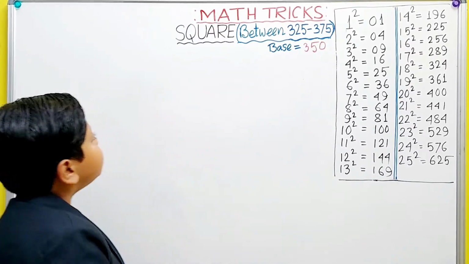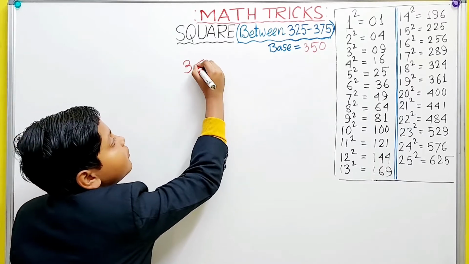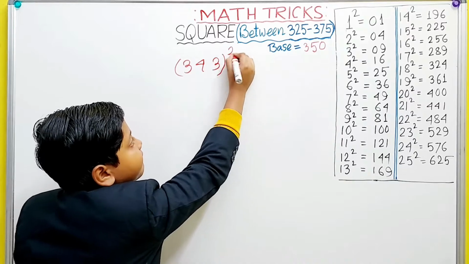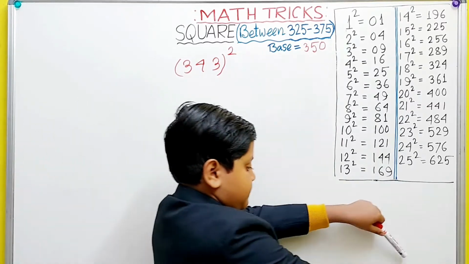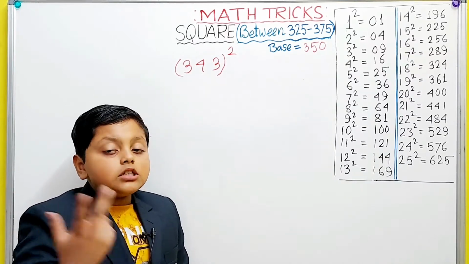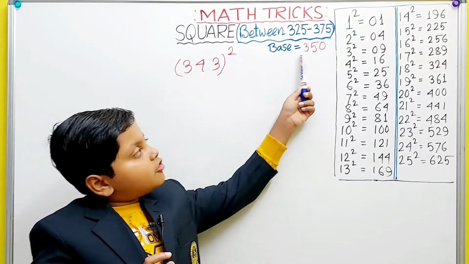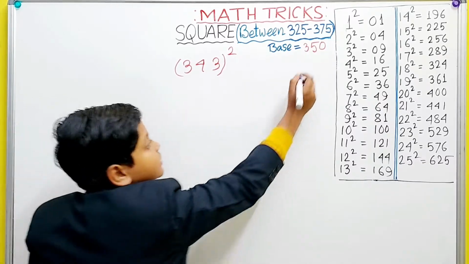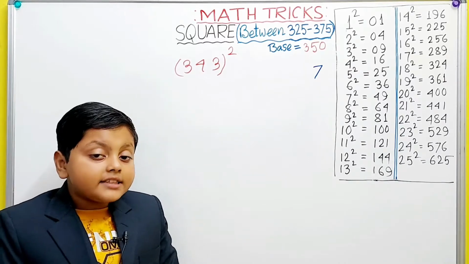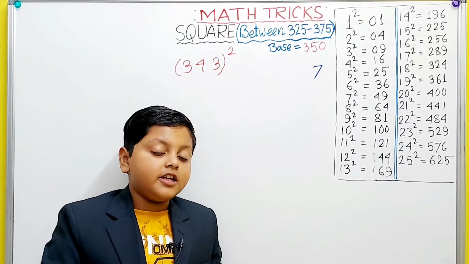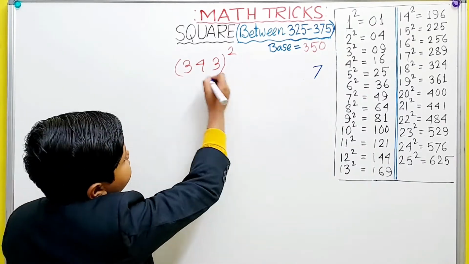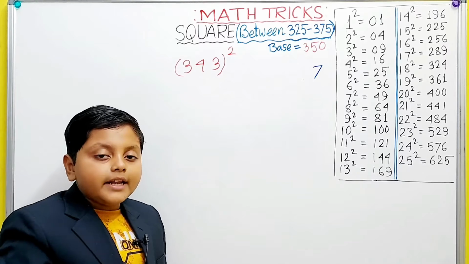Let's say 343. At first, how much is it smaller or greater than 350? It is 7 smaller than 350. As it is 7 smaller than 350, we will again deduct 7 from 343, which essentially means subtract it.